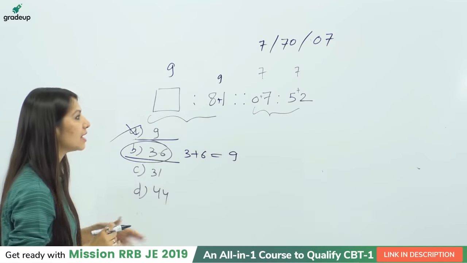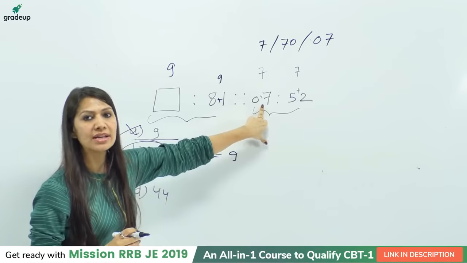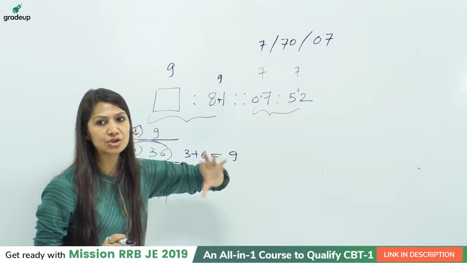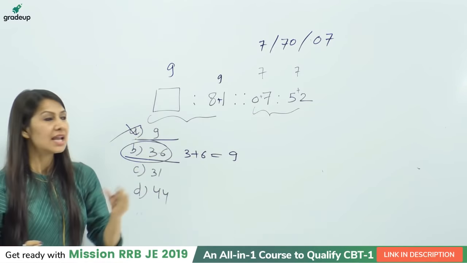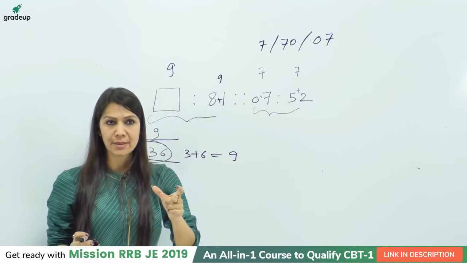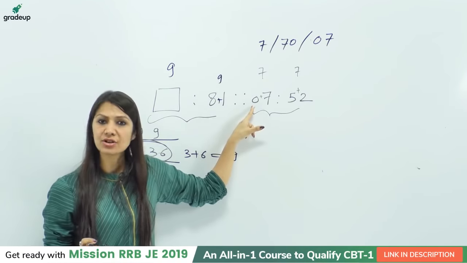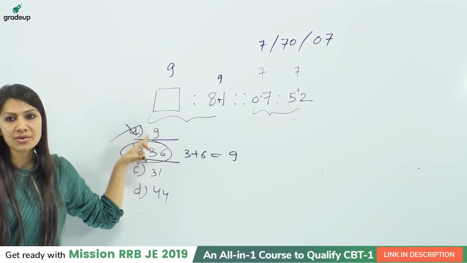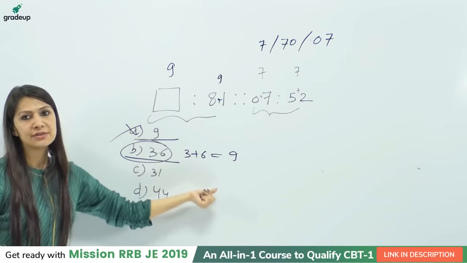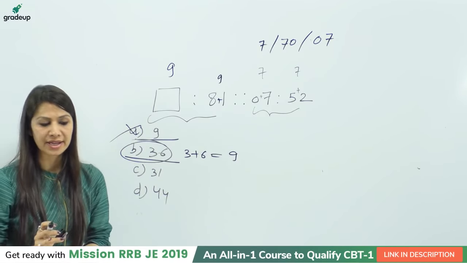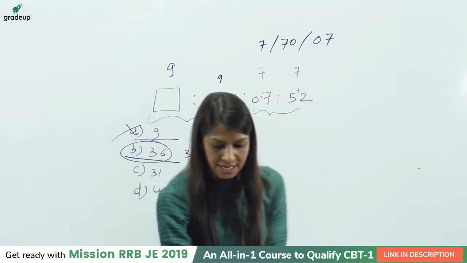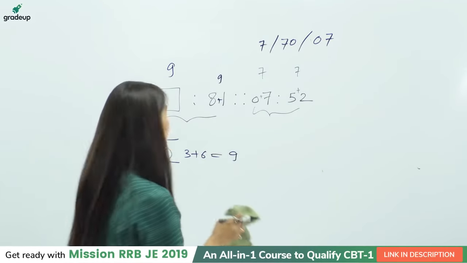The reason is very simple. Why have you not written 7 only? If you are writing 07, it makes it very clear that the examiner wants a double-digit number. That's why 0 is on the left side of 7. But 09 is not written here. So 3 plus 6 will give you 9 as your answer. Okay, so that was the correct point. Let's check out the next question, students.